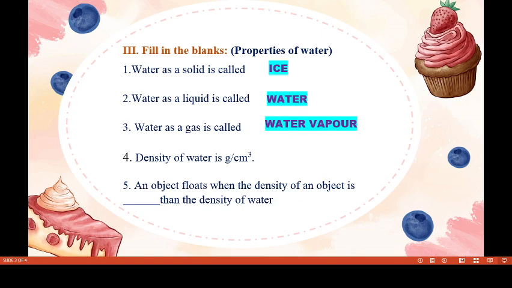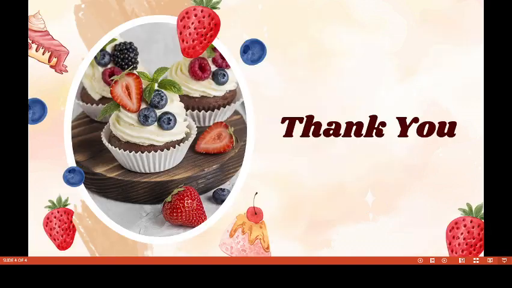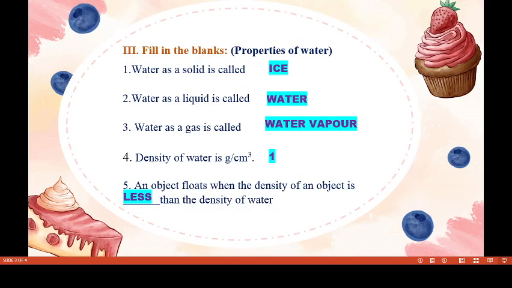The density of water in grams per centimeter cube is equal to 1. So the density of water is 1 gram per centimeter cube. An object floats when the density of the object is less than the density of water. The answer is less.